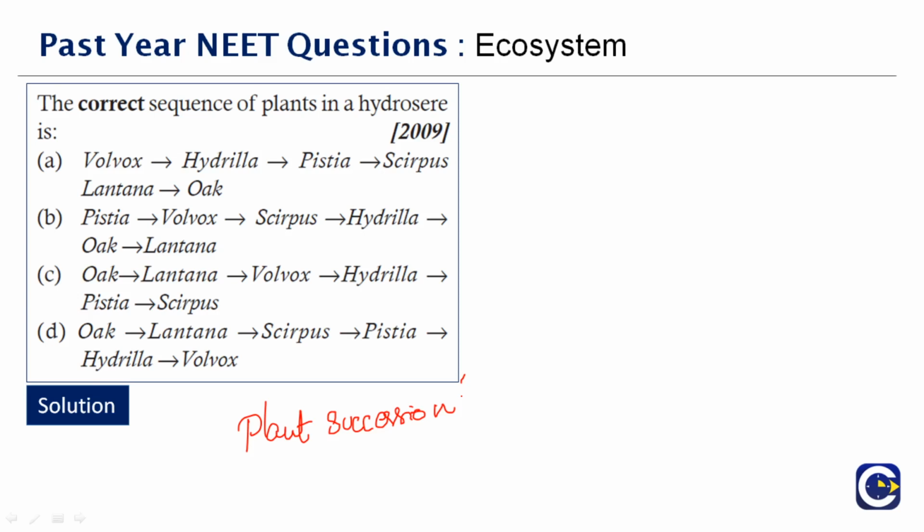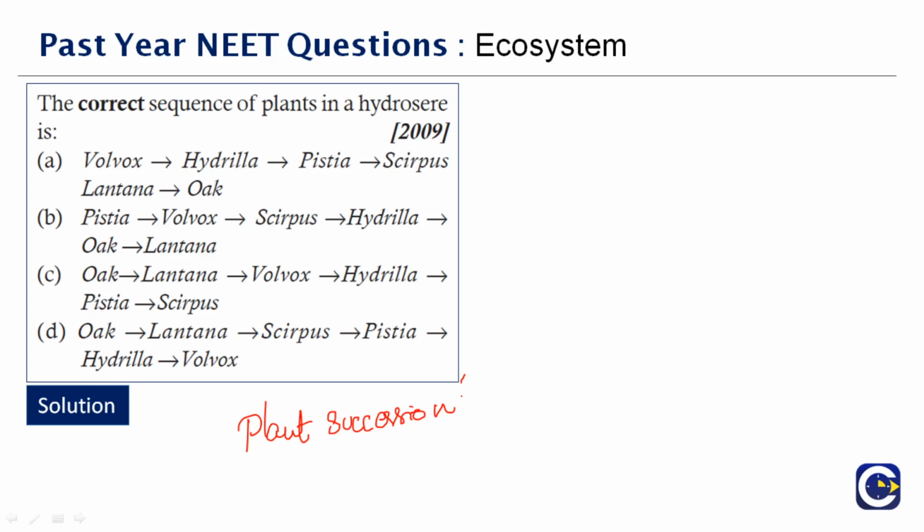So I obviously gave you a hint of what will be the answer. Here, the correct sequence of the plants for hydrosphere is the Wolffia, Hydrilla, Pistia, Scirpus, and Lantana and oak.